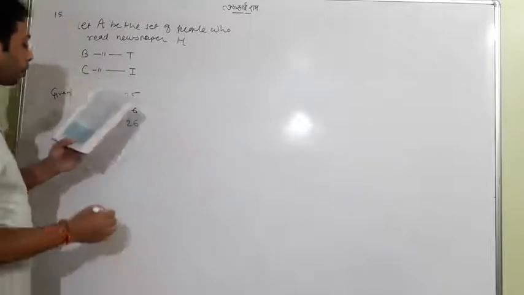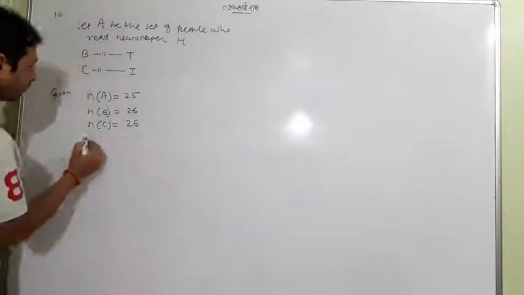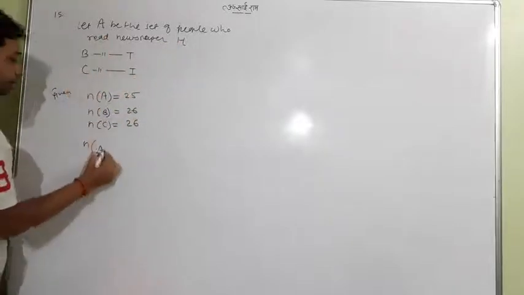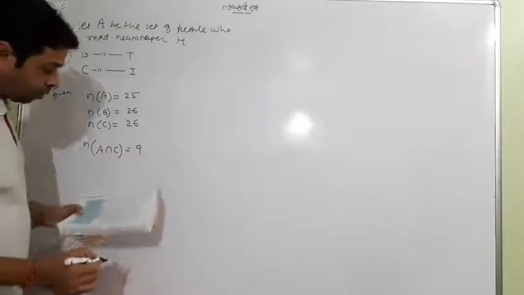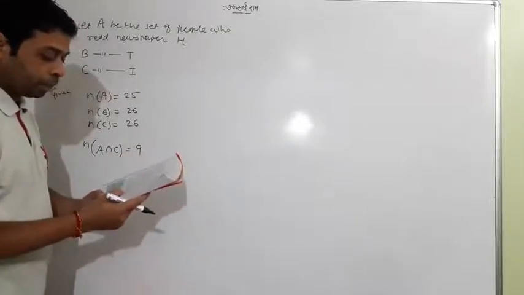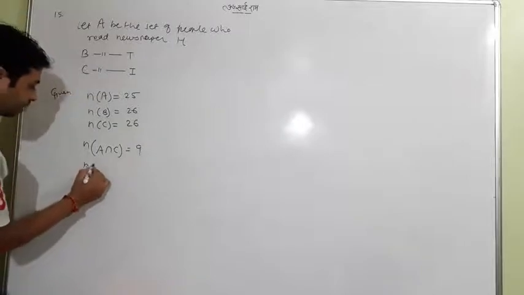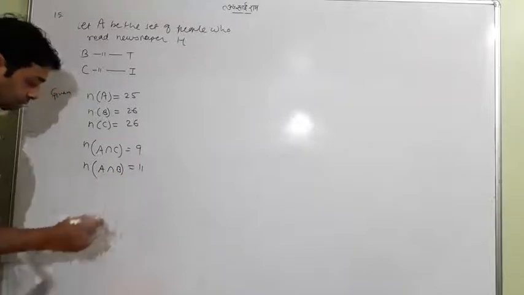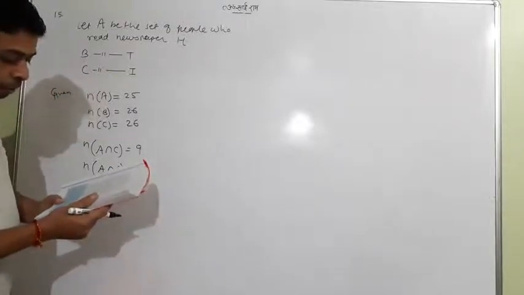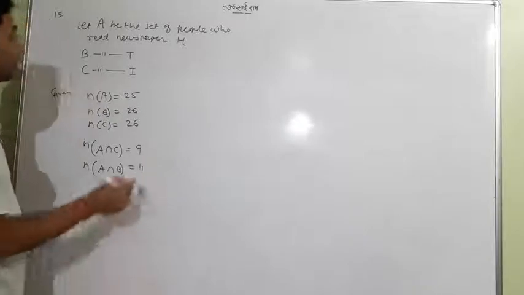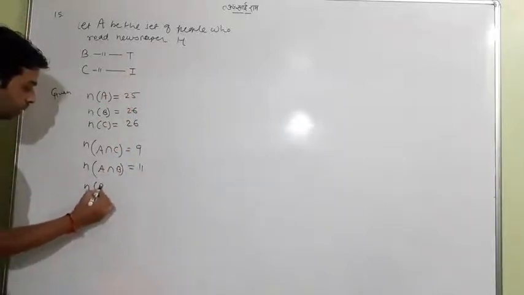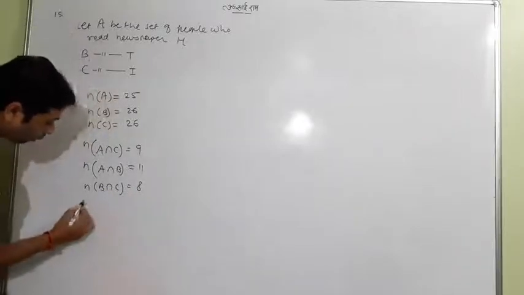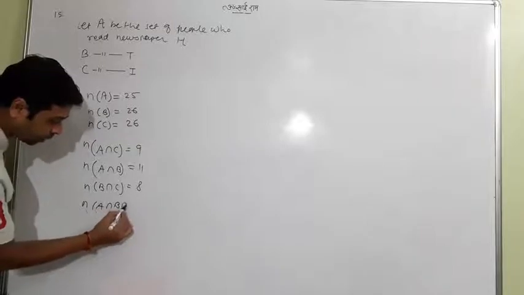Furthermore, 9 read H and I, that is A and C, 9. And 11 read H and T, that is A and B, 11. Next, 8 read T and I, that is B and C, 8. And lastly, 3 read all the newspapers, meaning the intersection of A, B and C.